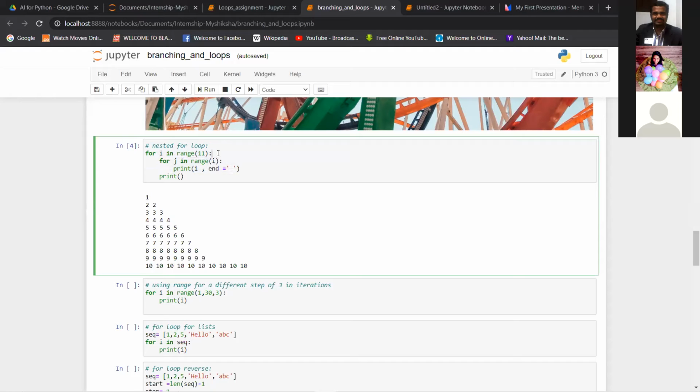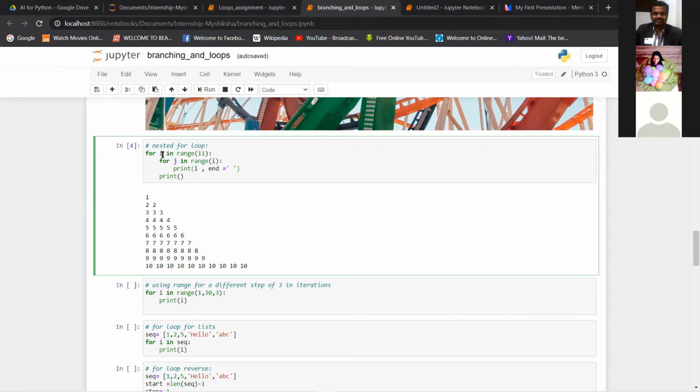So how this will happen is, for i's value as 1, you will have j in range, which I've given here as I. Okay, so if I value is 1 and j range is 1, you will get whatever the I value you have passed, right?